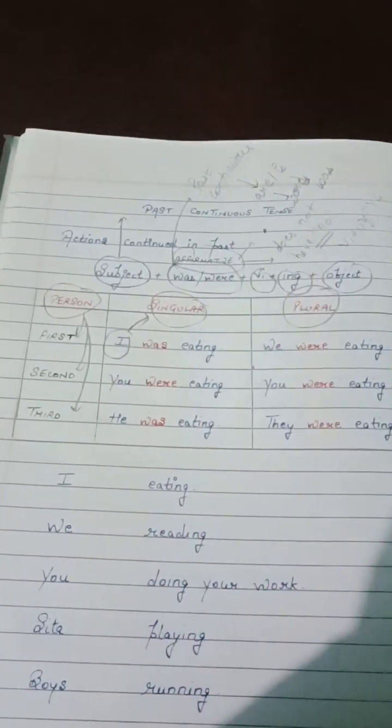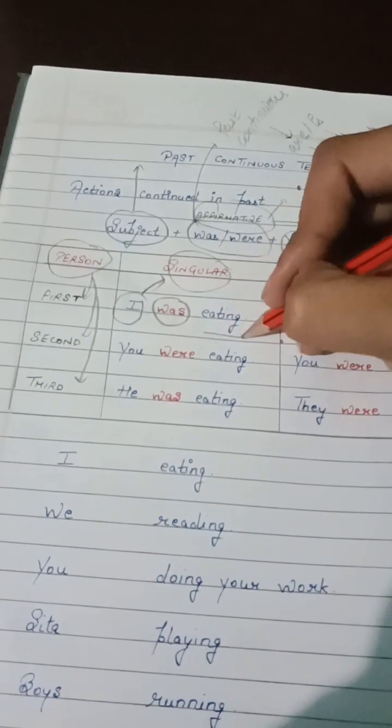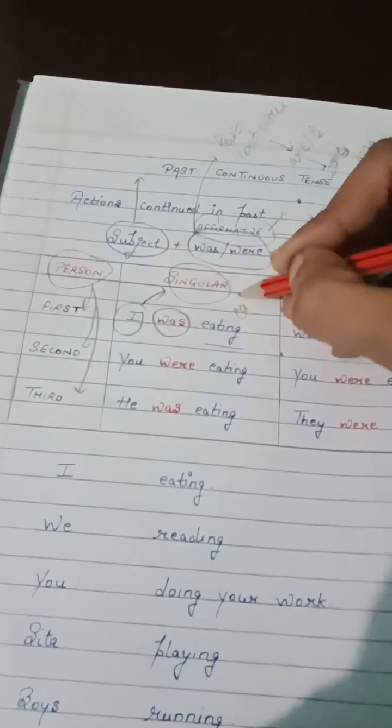Now, let's go to syntax. When we have first person and singular, we will use was. And then eat, ate, eaten, eating means eat plus ing, which also consists of V1 plus ing.